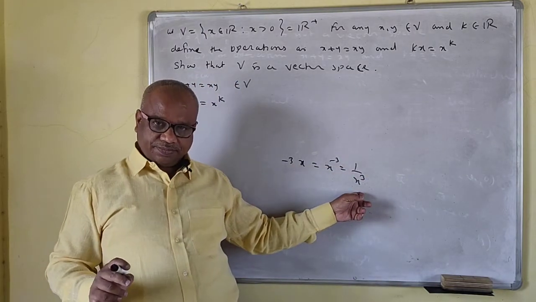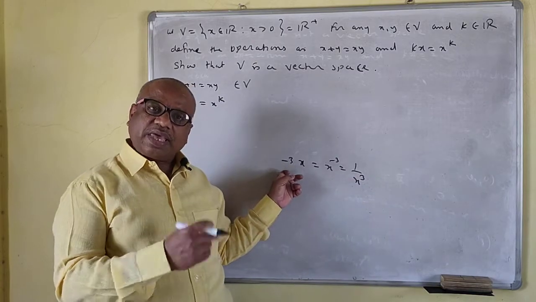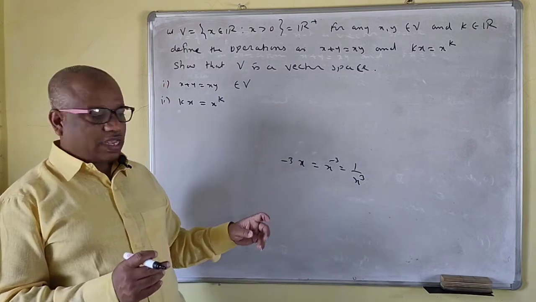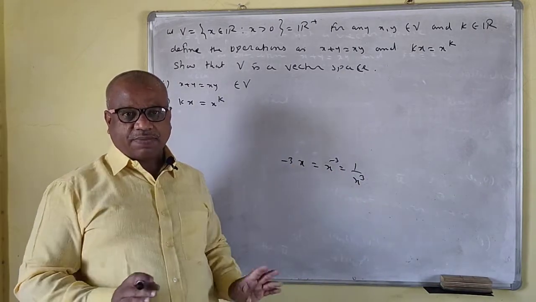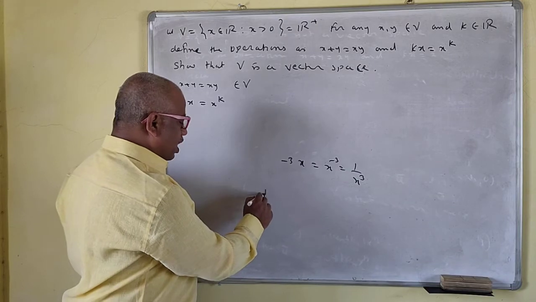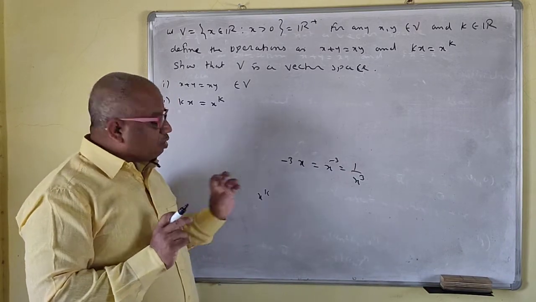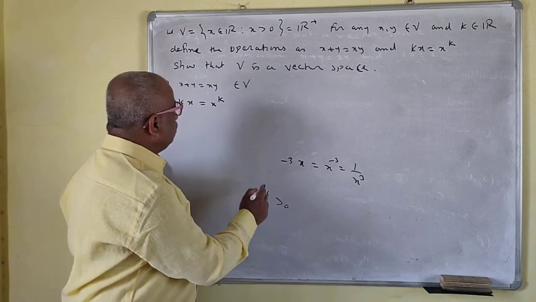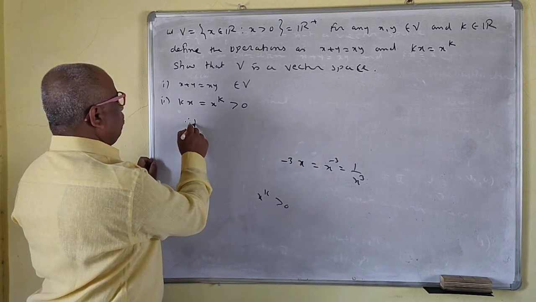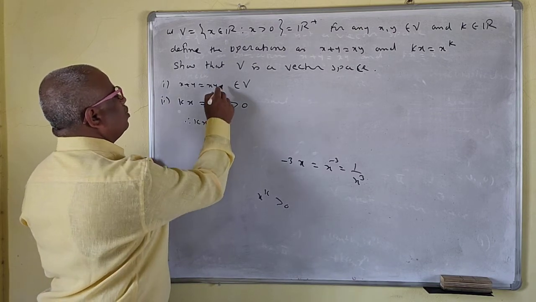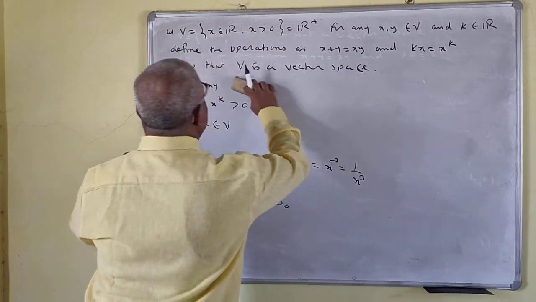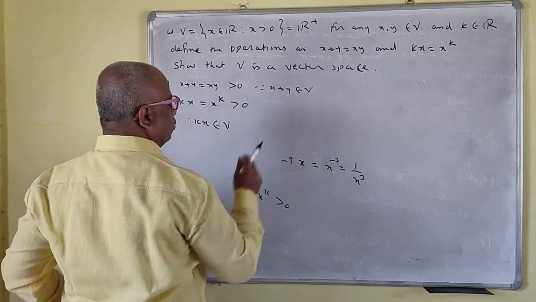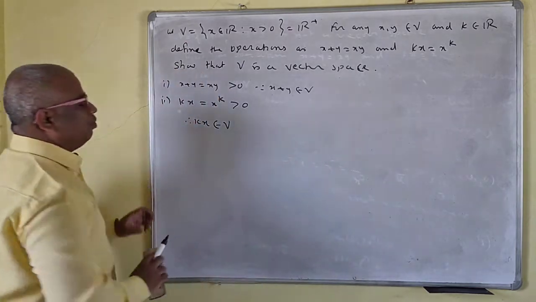Now x is positive here, so whatever k may be, positive or negative, the base is positive, and x to the power k is always greater than 0. Therefore x plus y belongs to V, and therefore kx belongs to V.